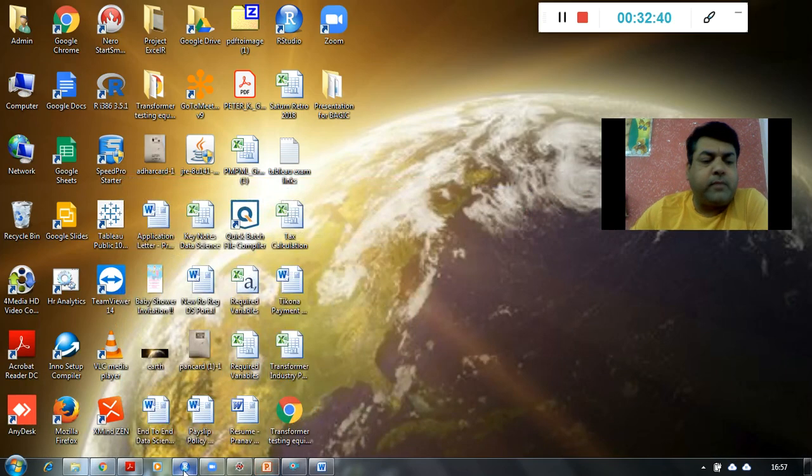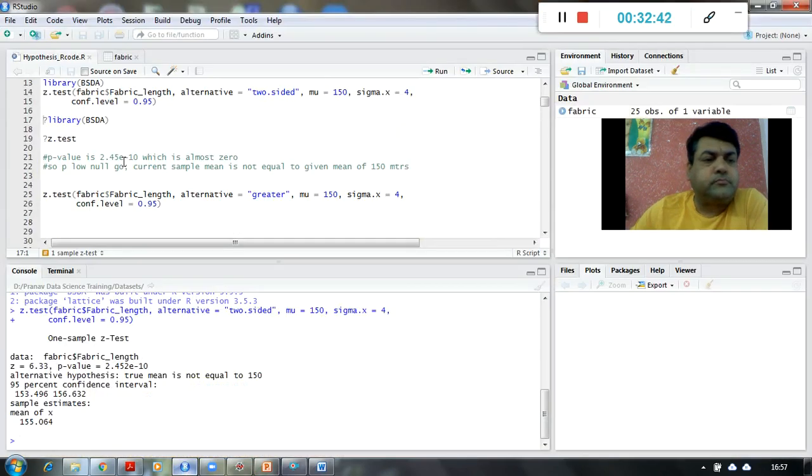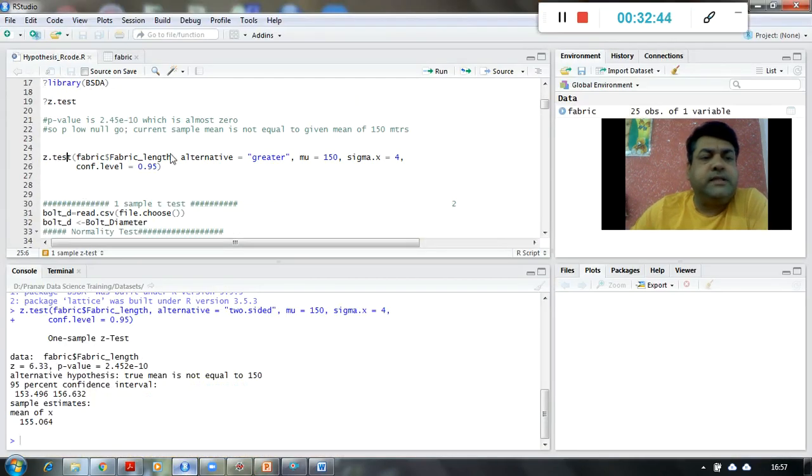So for that, I'm going to perform the z-test again, where I'm going to say the alternative is greater, and the rest of the parameters will be the same. Mu is 150, sigma is 4, confidence level is 0.95, and here I go, I got the p-value 1.226 e to the power minus 10.